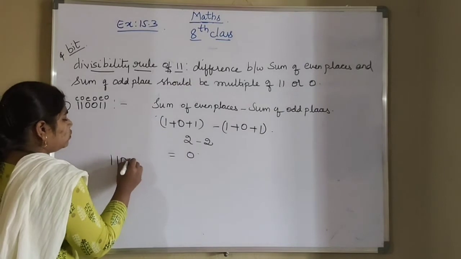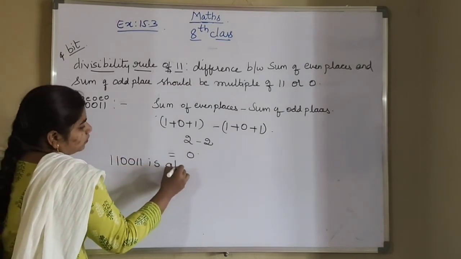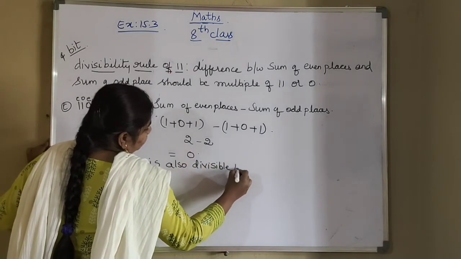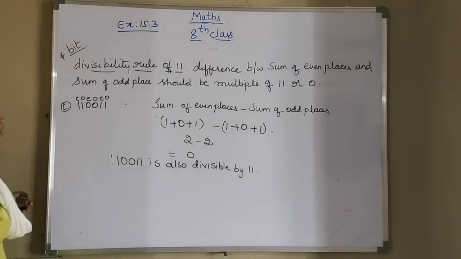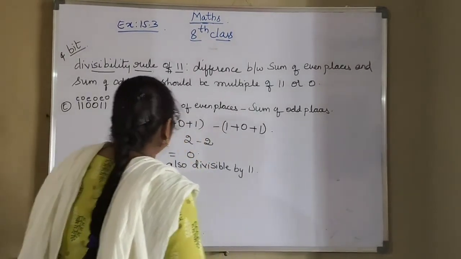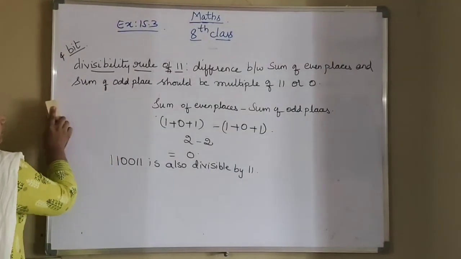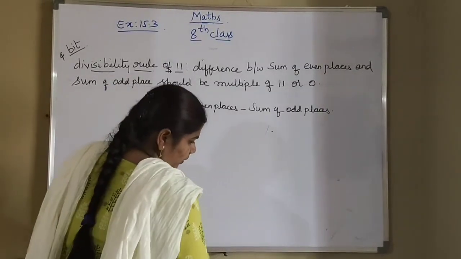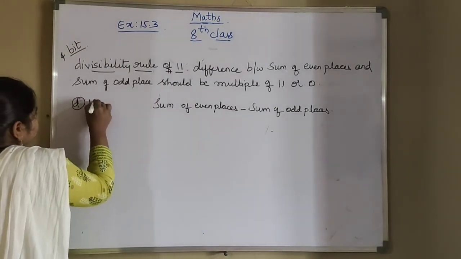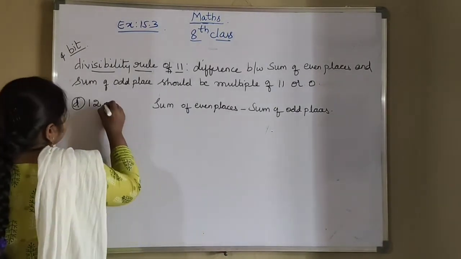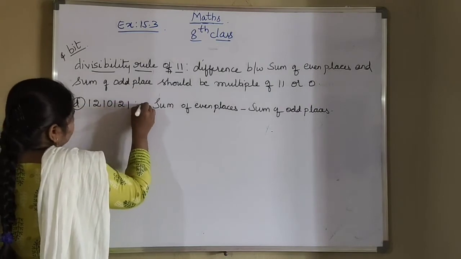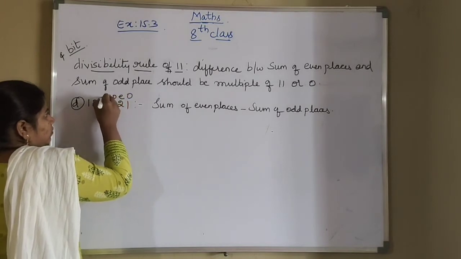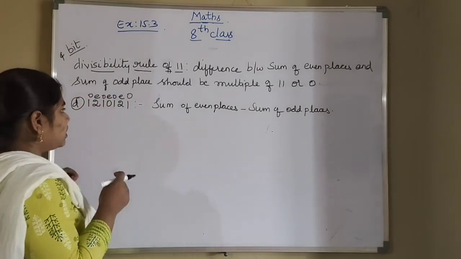So 110011 is also divisible by 11. Okay, next one. So what is the next one? So first write odd places and even places. So first sum of even places.